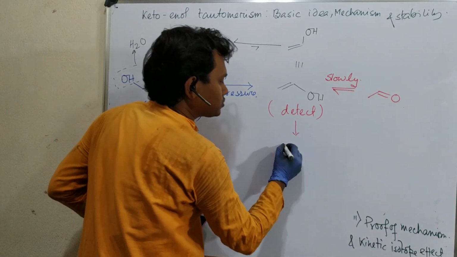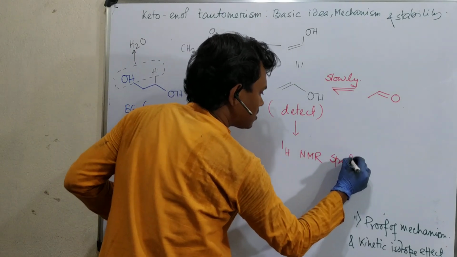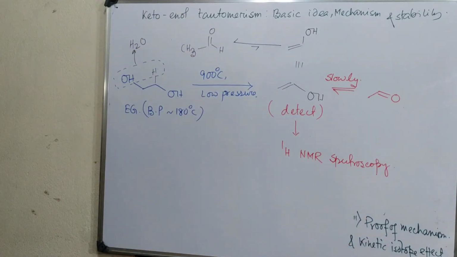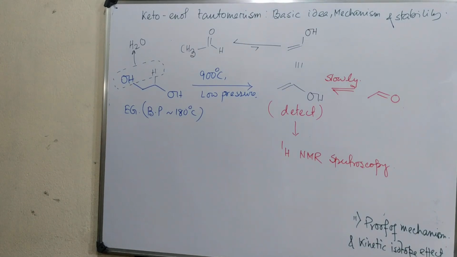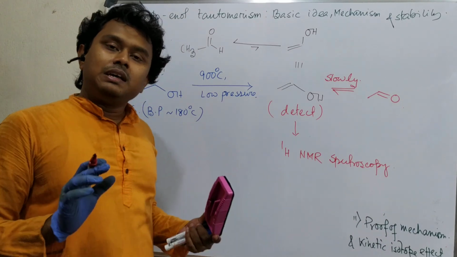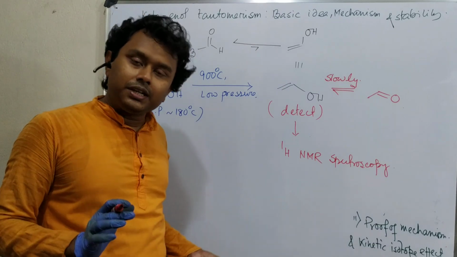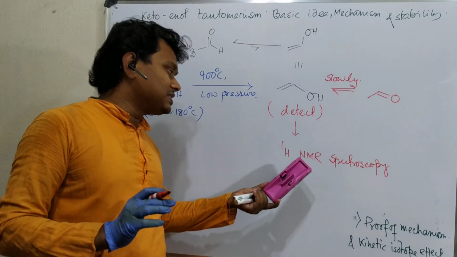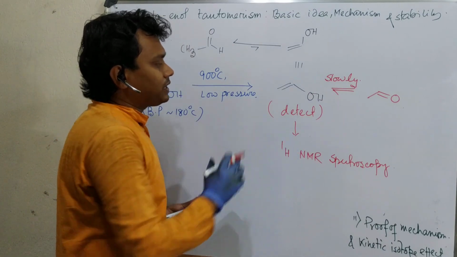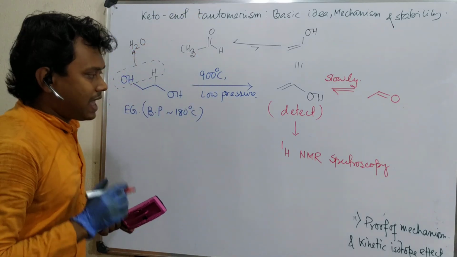Using NMR spectroscopy, we can detect this enol. Now, for high school students, you may not be aware of NMR spectroscopy. Just keep it in mind. It is a detection technique for organic molecules, or better to say, a detection technique for molecules that are NMR active, meaning nuclear magnetic resonance active. So in this way we can detect the keto-enol tautomerism.